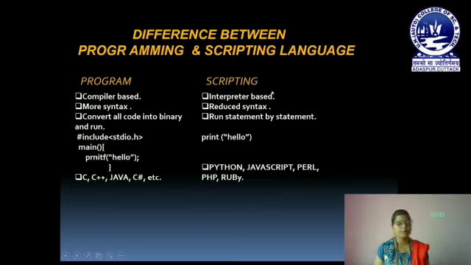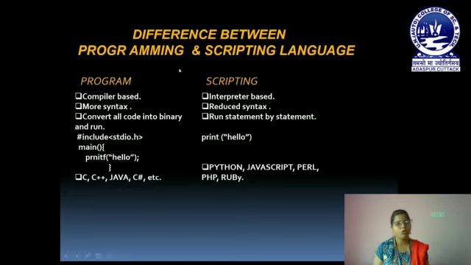Like we have procedural programming languages, object oriented programming languages, scripting languages, markup languages. All these languages are referred to as programming languages. So as we say that Python is a general purpose programming language as well as a scripting language, we should know what is the difference between programming language and scripting language.